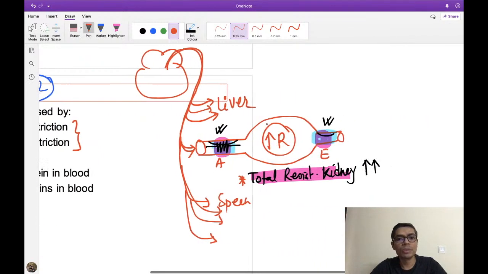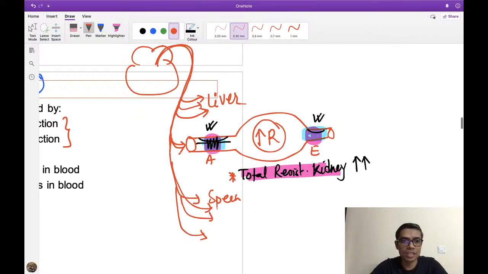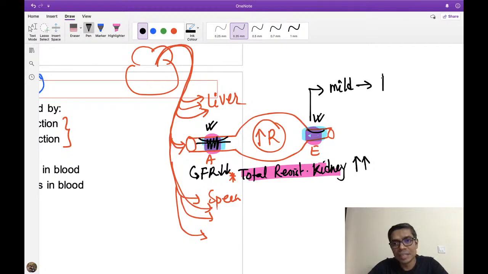But all of you know that if there is afferent arteriolar constriction, then GFR also reduces. But in case of efferent arteriolar constriction, if the constriction is mild enough, then the GFR increases, because in this condition the amount of blood flowing here is less, but this low amount of blood will not be able to flow through this efferent arteriole easily. That's why the GFR will be increased initially.